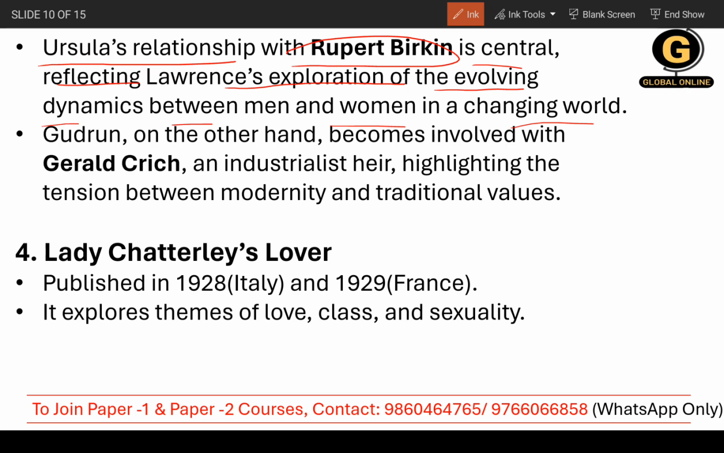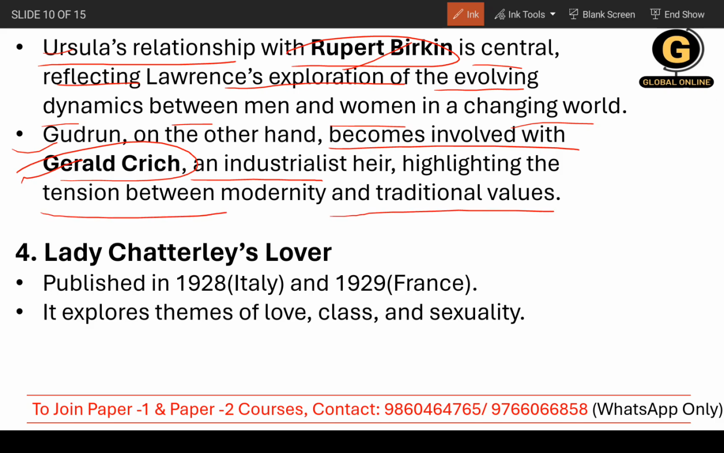You are going to see that. Now, Gudrun, on the other hand, becomes involved with Gerard Crich. Do remember the love interest of these characters, okay? Ursula with Rupert Birkin and Gudrun with Gerard Crich, an industrialist heir, highlighting the tension between modernity and traditional values. What actually this represents, you are going to remember.